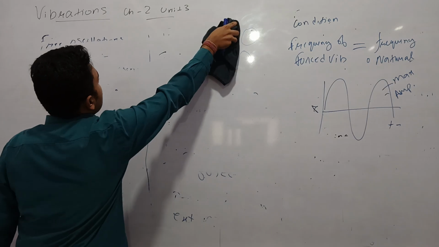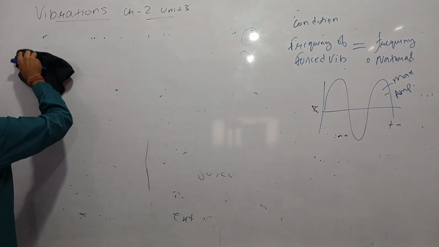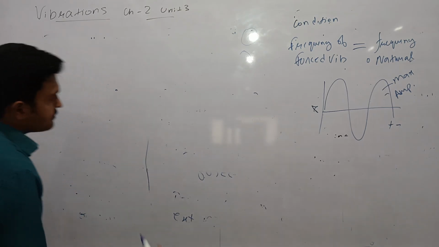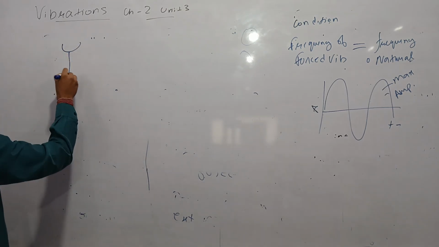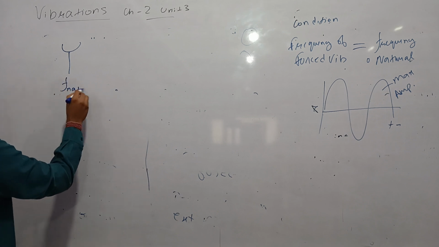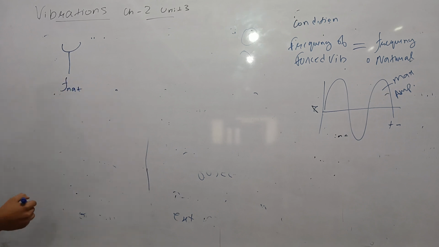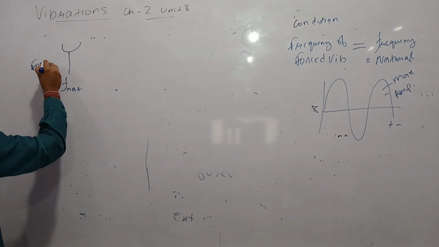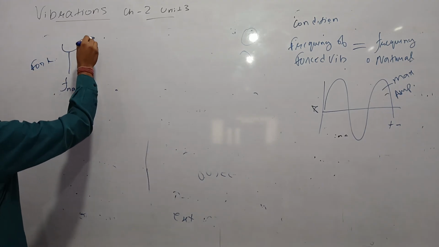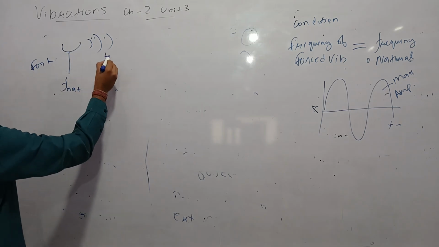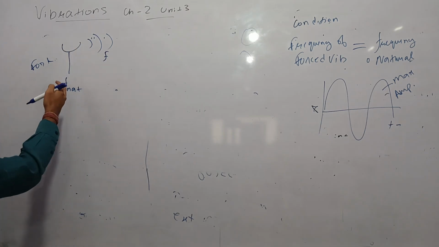The first example of resonance is the tuning fork. A tuning fork has a natural frequency, F natural. If we prick the tuning fork, it starts producing sound, and the sound will have the same frequency as the source.